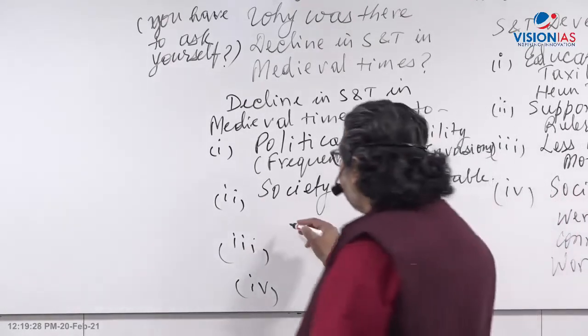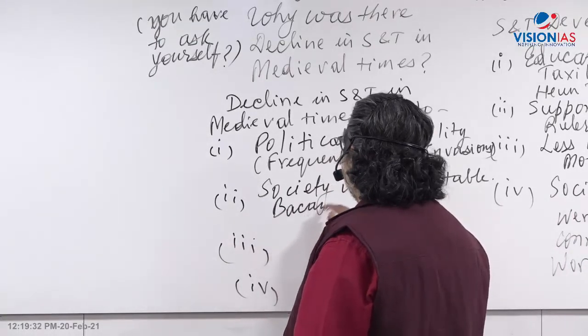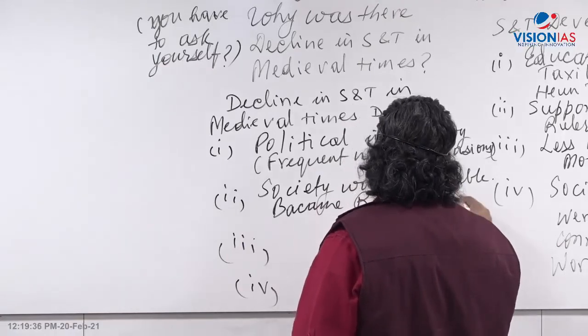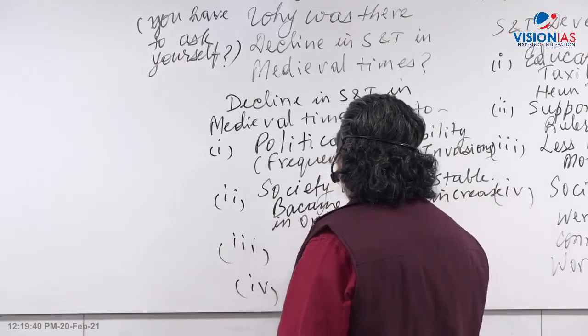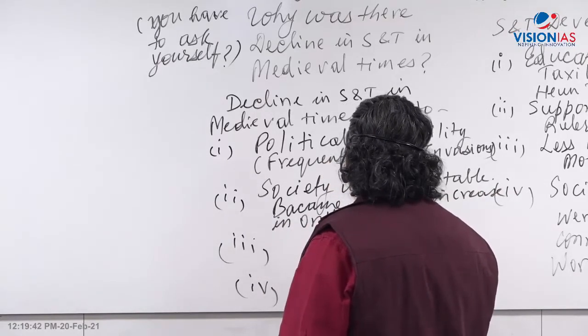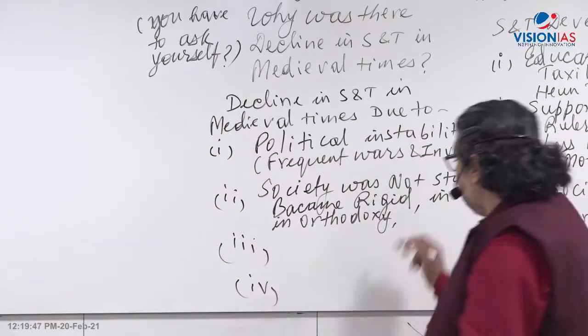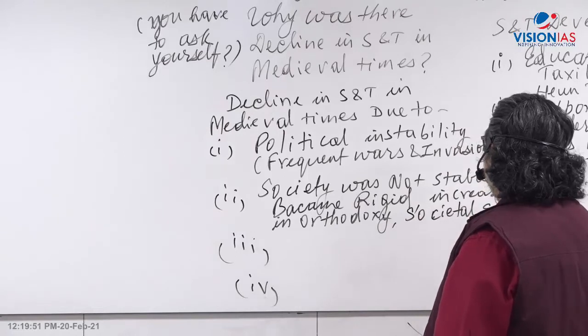Then what happened? Society became rigid, right? There was an increase in orthodoxy, like I said here, karma kand, orthodoxy, the caste system. Societal evils started, like in the Gupta age.